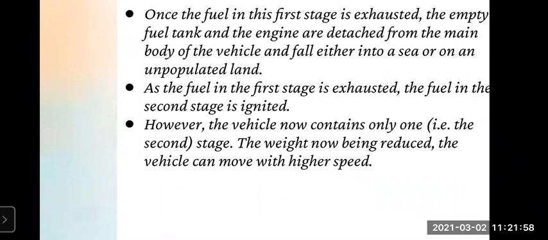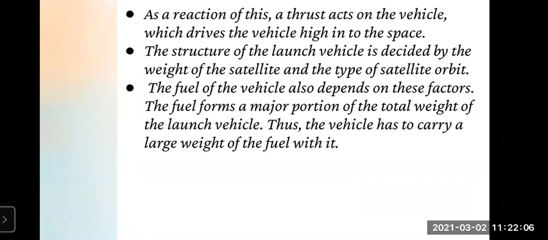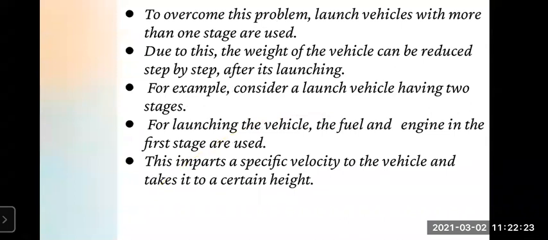Right, so what we have seen is that the structure of the vehicle is decided by the weight of the satellite and the type of the satellite orbit. The fuel of the vehicle also depends on this factor. Whatever the fuel is, it forms a major portion of the total weight of the launch vehicle, and thus the vehicle has to carry a large weight of fuel with it. To overcome this problem, launch vehicles with more than one stage are used.